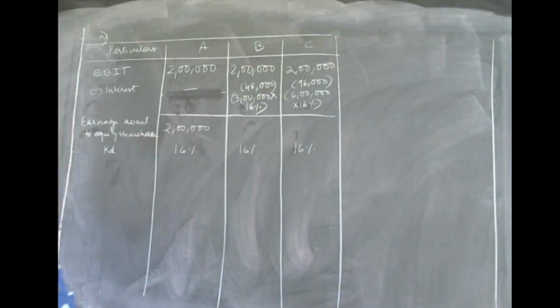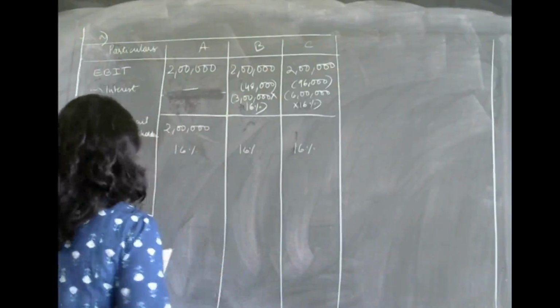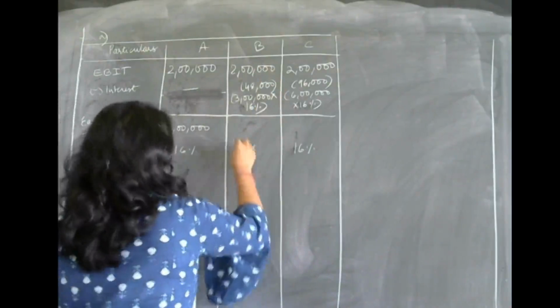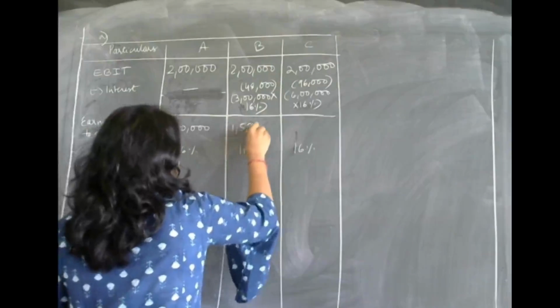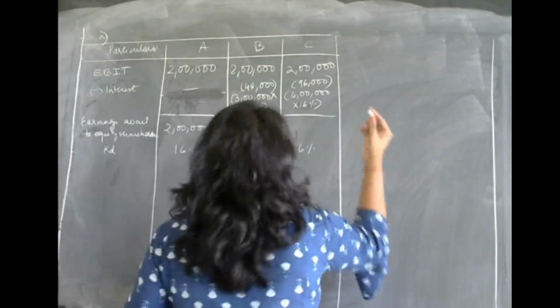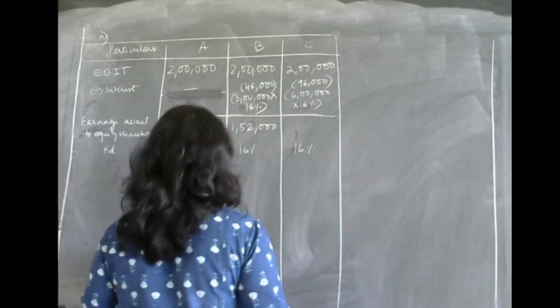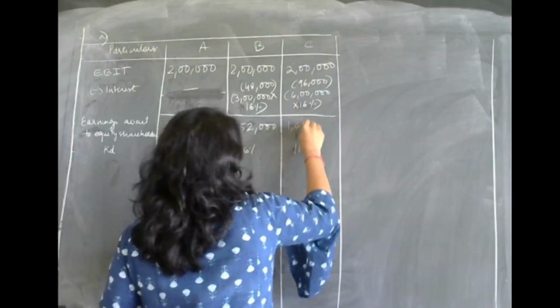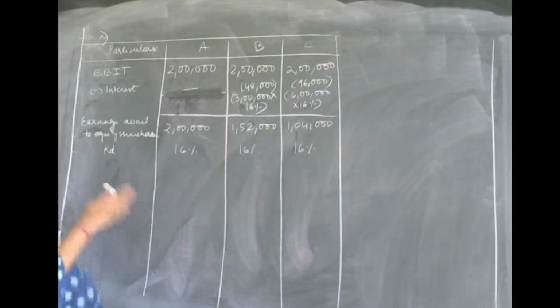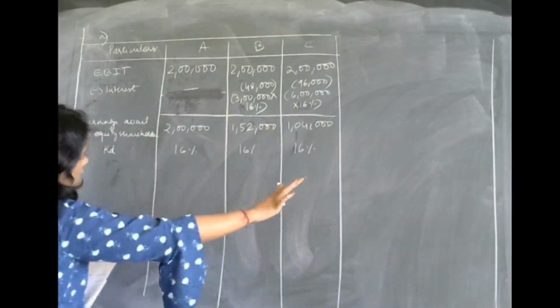Then in the B case, what are the earnings available to equity shareholders? 2 lakhs minus 48,000, you will get 1 lakh 52,000. In the C case, 2 lakh minus 96,000, you will get 1 lakh 4,000. So we got the earnings available to equity shareholders.